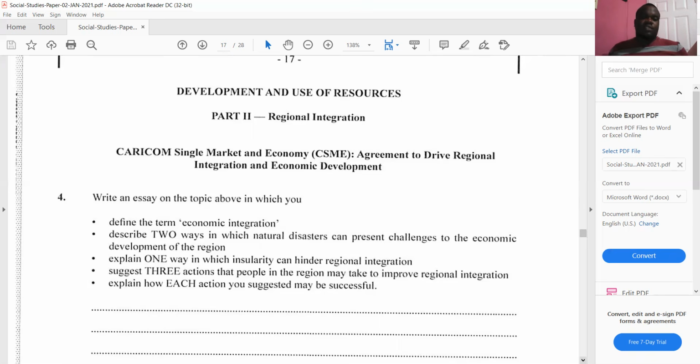Next part of the question says, describe 2 ways in which natural disasters can present challenges to the economic development of the region. We know that natural disasters are things that happen by nature that humans have little to no control over. So how can these natural disasters now be challenging to the economic development of the region?